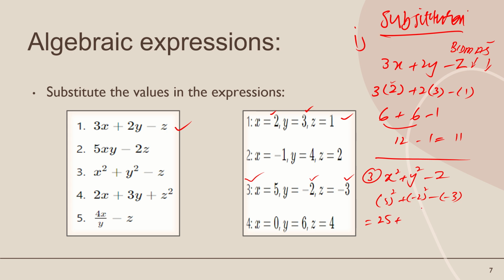And square of minus 2, in the first chapter you have learned that the square of negative numbers is always positive. Okay, so minus 2 square is equal to 4. So here are the two signs, minus minus plus. So 25 plus 4 is equal to 29. 29 plus 3 is equal to 32. Okay, so this is all about how we can substitute our value in an expression and how we can solve the expression with the correct order of operations.